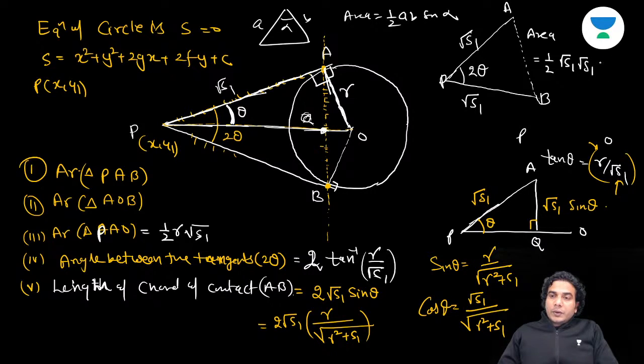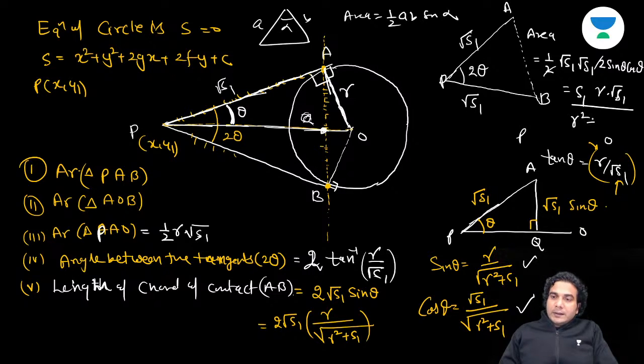Right? So sine 2 theta, I am writing 2 sine theta cos theta because we know sine theta and cos theta. Okay. So 2 sine theta cos theta. Alright. So 2 and 2 will get cancelled. This is S1. Now put the value of sine theta and cos theta. So sine theta cos theta is R into root S1 divided by root of R square plus S1, root of R square plus S1.